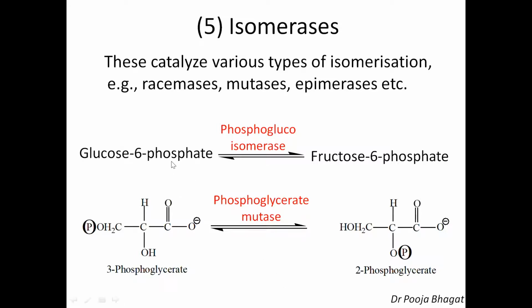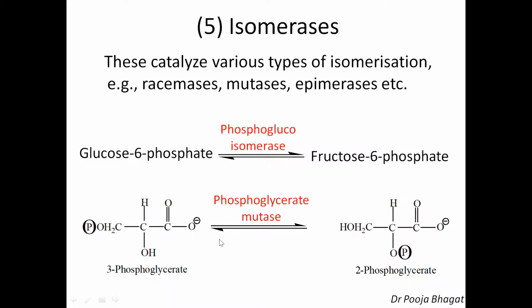So on. Now let's discuss the example. Glucose 6-phosphate is getting converted into fructose 6-phosphate. So it is an isomerization reaction. The common name of the enzyme is phosphoglucoisomerase, and it belongs to isomerase. The name also indicates it is an isomerase.